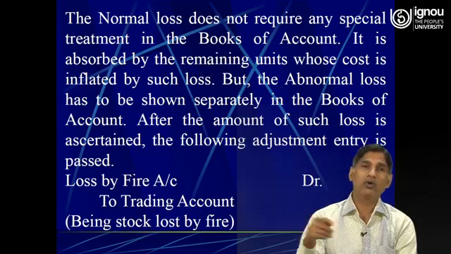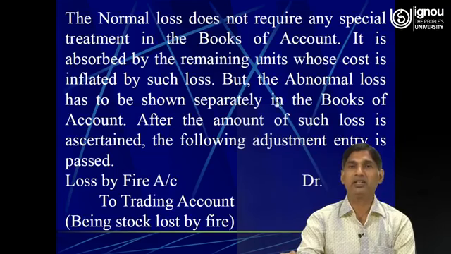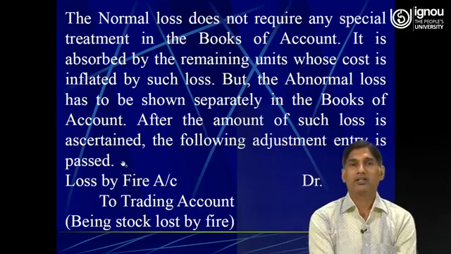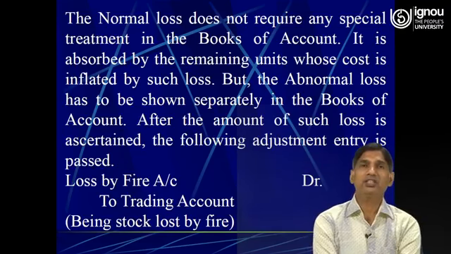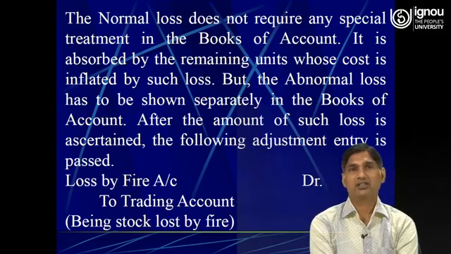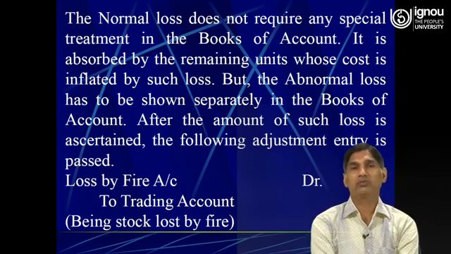But the abnormal loss has to be shown separately in the books of account after the amount of such loss is ascertained. The following adjustment entry will be passed. Say for example, if goods are lost by fire, this is a loss for the business, and loss has always to be debited.